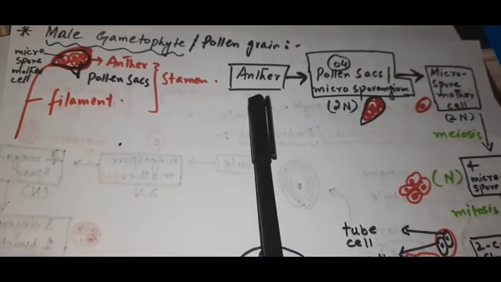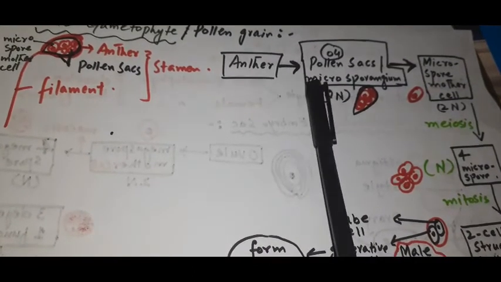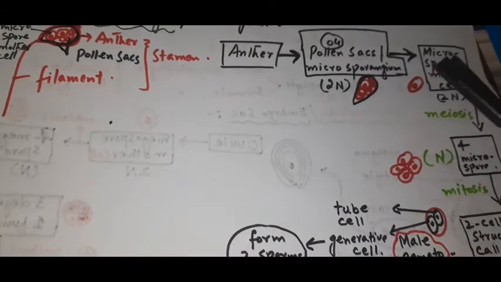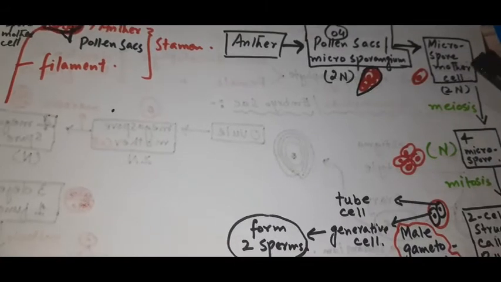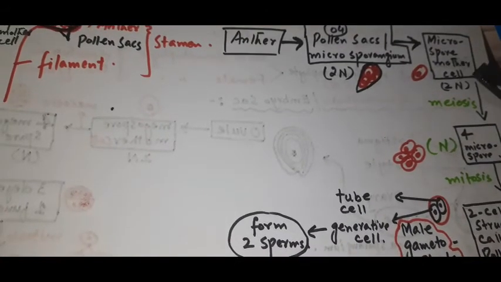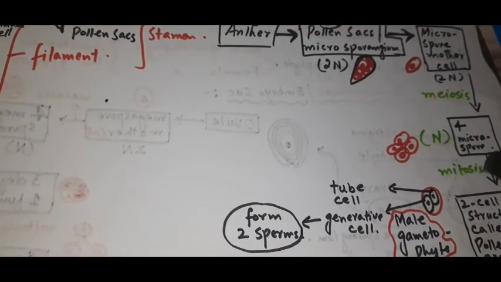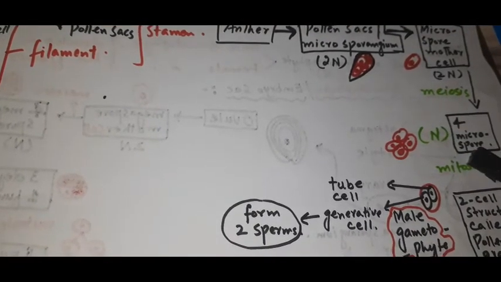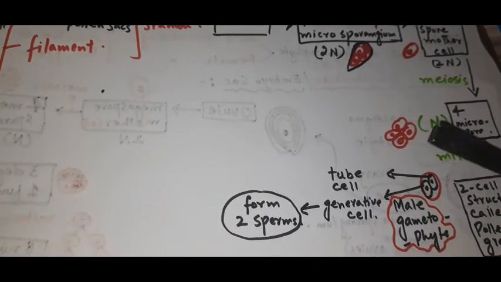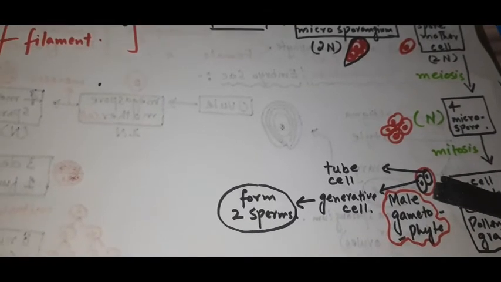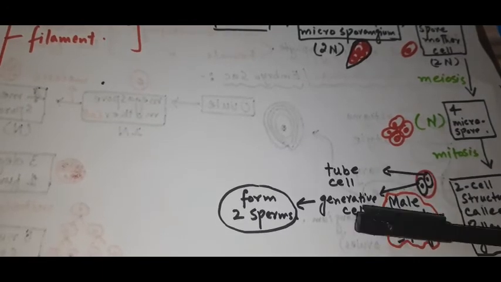Hope you understand the male gametophyte. Here we have the anther. It produces the 4 pollen sacs or microsporangia, and each microsporangium forms microspore mother cells, right? The microspore mother cell, which is diploid, undergoes meiosis and forms 4 haploid microspores. Each microspore undergoes mitosis and forms the 2 cell structure, later known as the pollen grain, containing a tube cell and a generative cell.